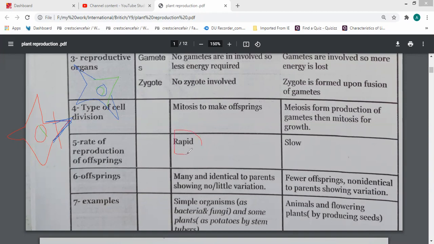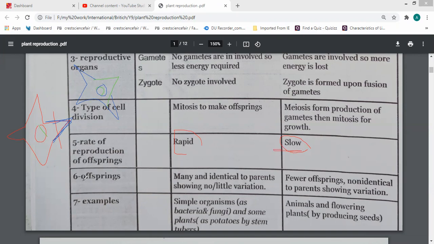So asexual reproduction occurs rapidly for producing new offspring, but sexual is slow. The baby stays 7, 8, 9 months inside the mother. So this sexual reproduction is slow.